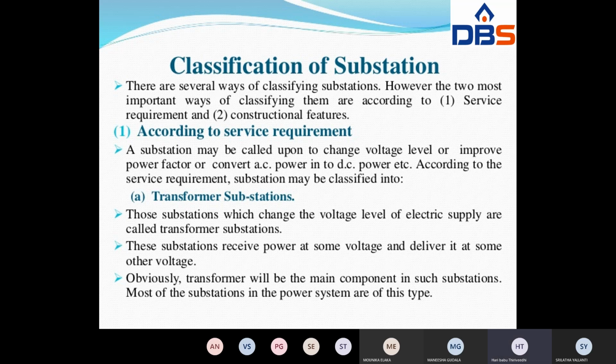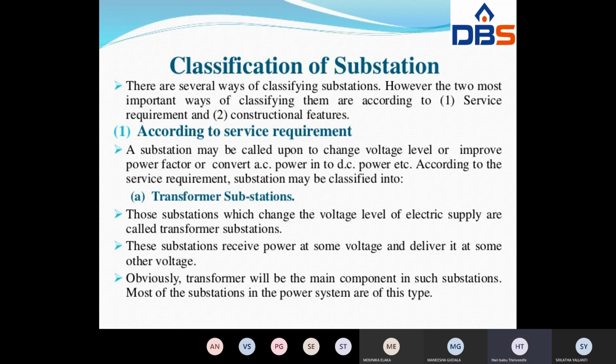Generally, transformer substation means those substations which change the voltage level of electrical supply. So they are called transformer substations. That means the substation will change the voltage level from one level to another level. So that type of substation is called a transformer substation. These substations receive power at some high voltage and deliver it at some low voltage.